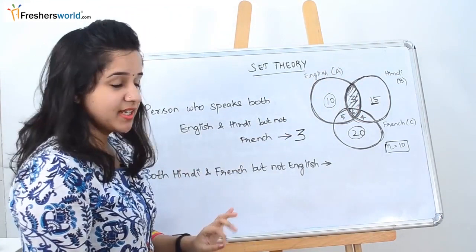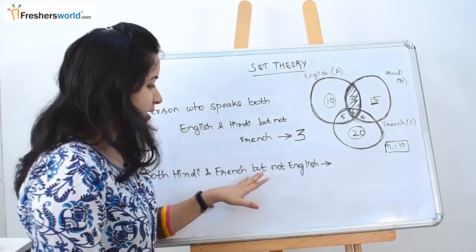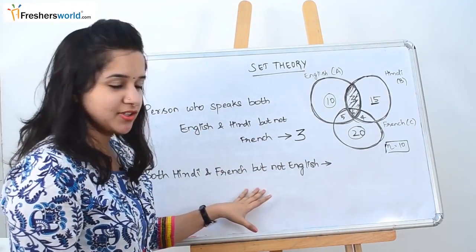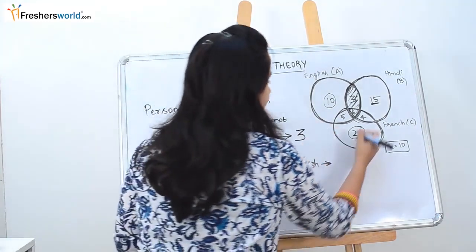So the next question they are saying that persons who know Hindi and French but not English. Similarly, this is similar to only Hindi and French type of question. So what do you know? We know directly the answer is 4.